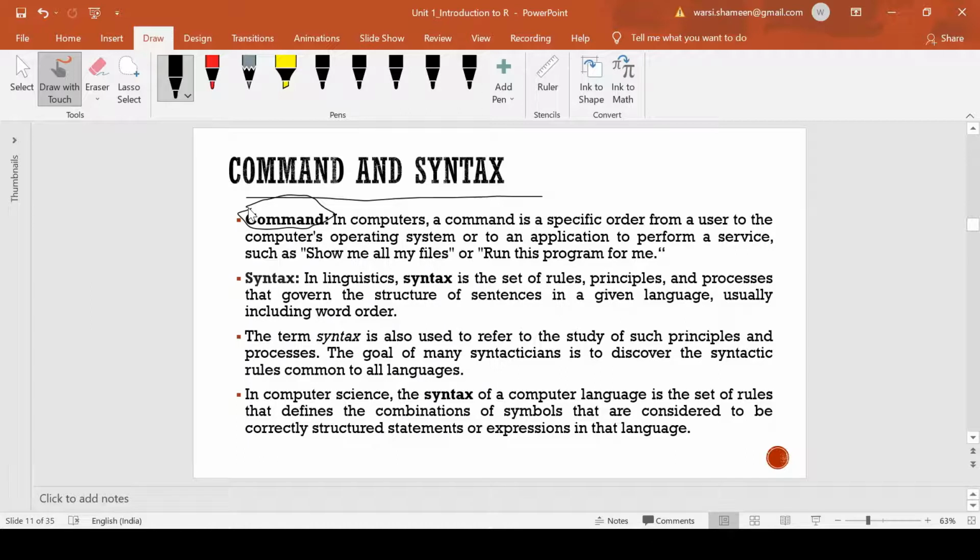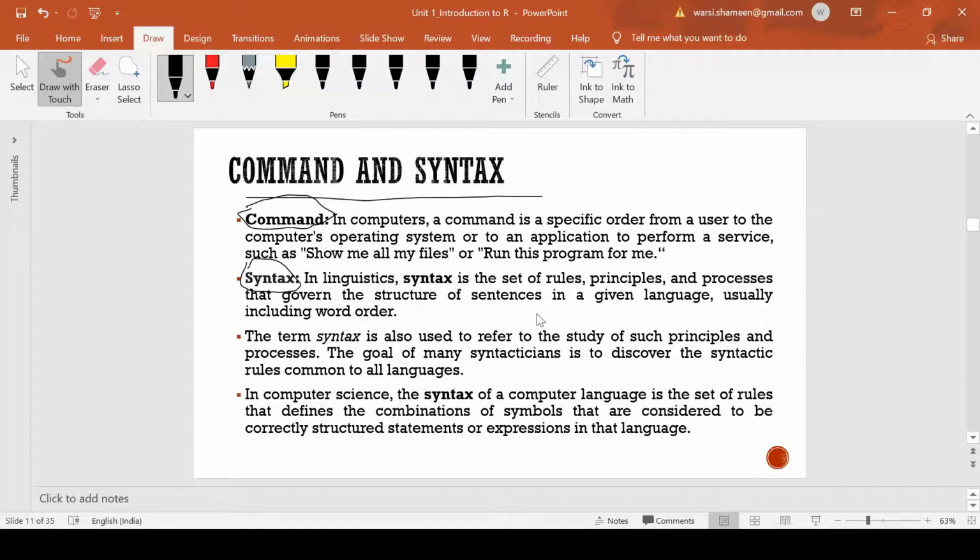And now syntax. If we go by the word meaning, syntax is a set of rules, principles, and processes that govern the structure of a sentence. Suppose in English we have certain grammatical forms, like where we have to use articles, what goes with the noun, how we can use adjectives so as to complete a proper sentence.